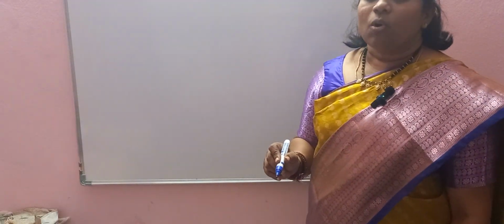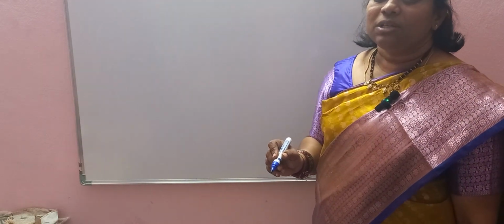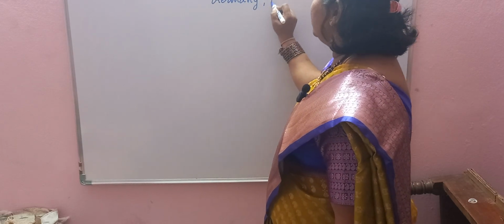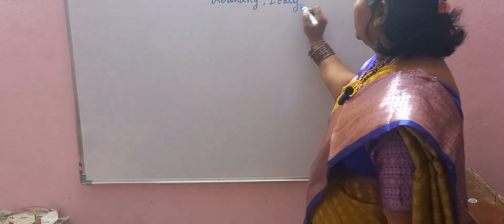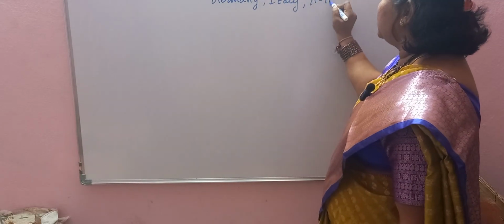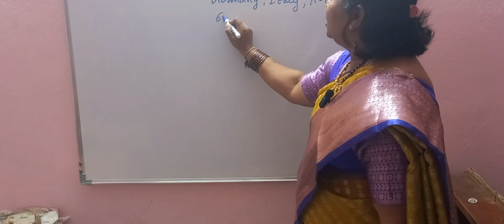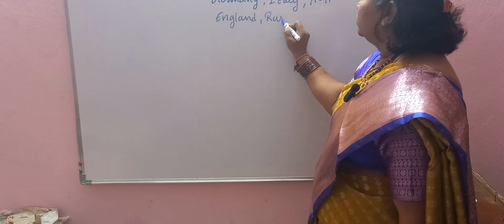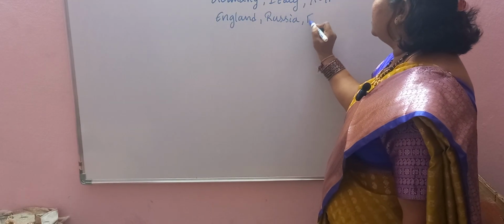Children, these are the six superpowers: Germany, Italy, Austria-Hungary, England, Russia and France.